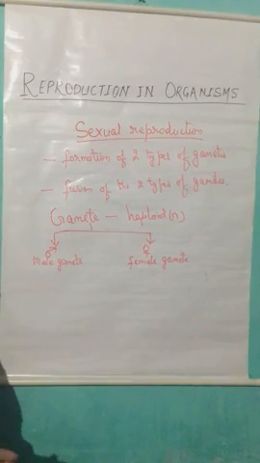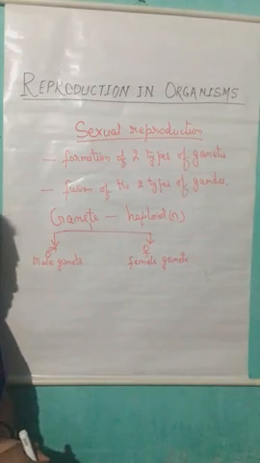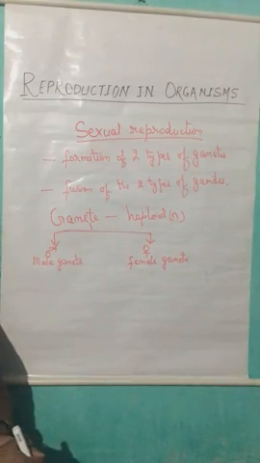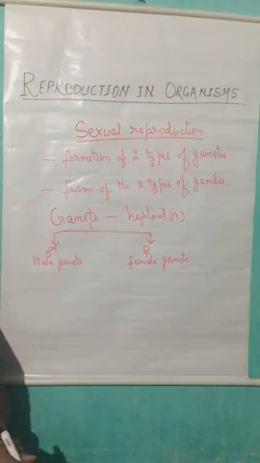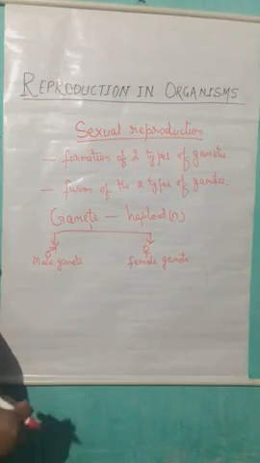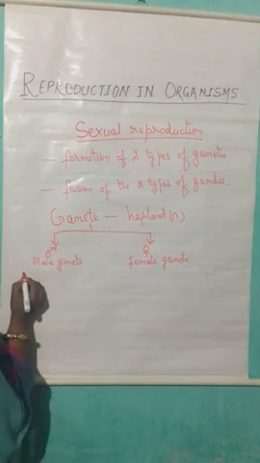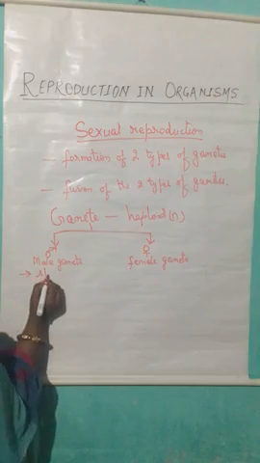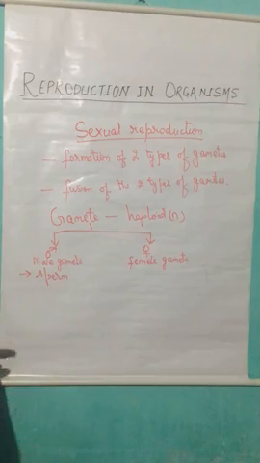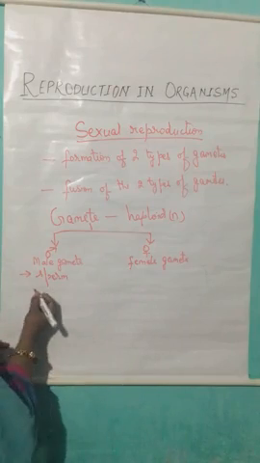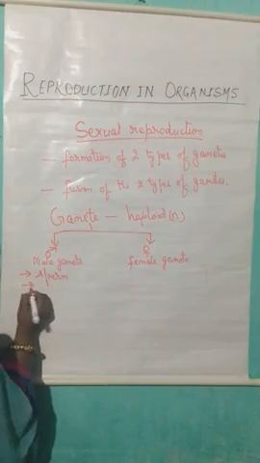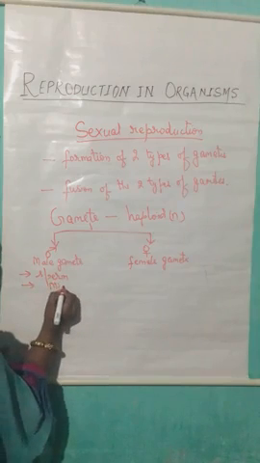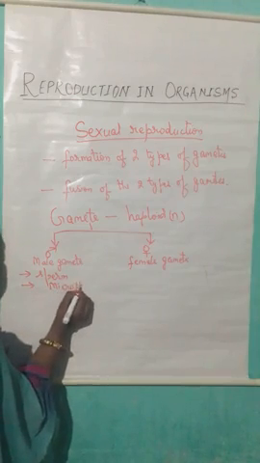Now, the general term here is gamete, but in different organisms, these are termed differently. For example, the male gamete in case of animals is known as sperm, whereas in case of plants, the male gamete is known as microspore.